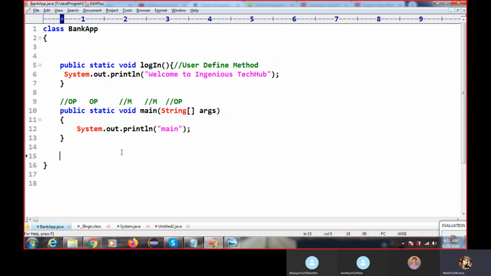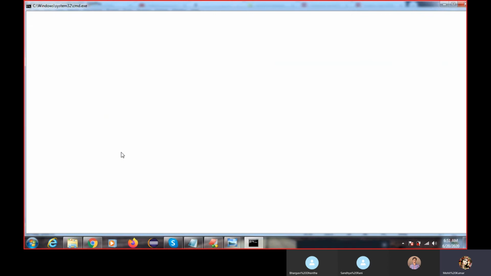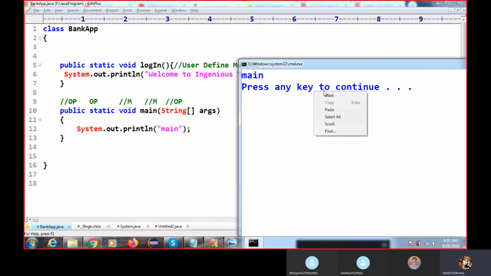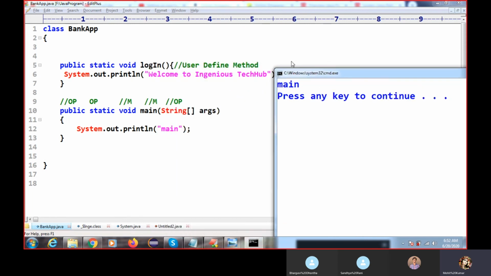Now if I compile this code, it compiles fine. If I execute, it executes. But you can observe that only main is printed. The method logic I developed in the login page is not printed. Your question is why?